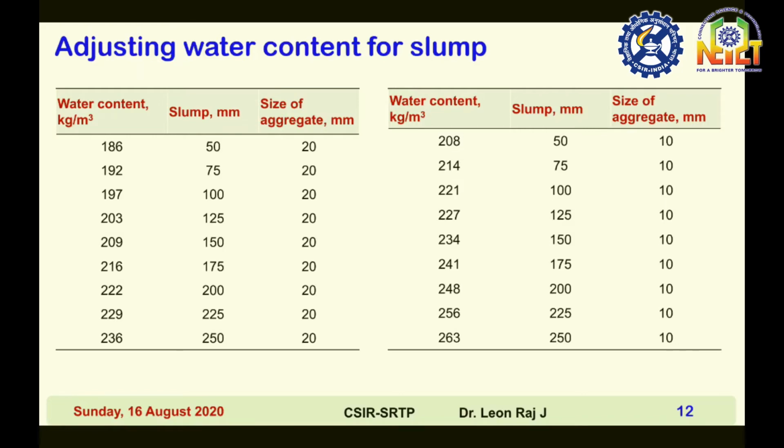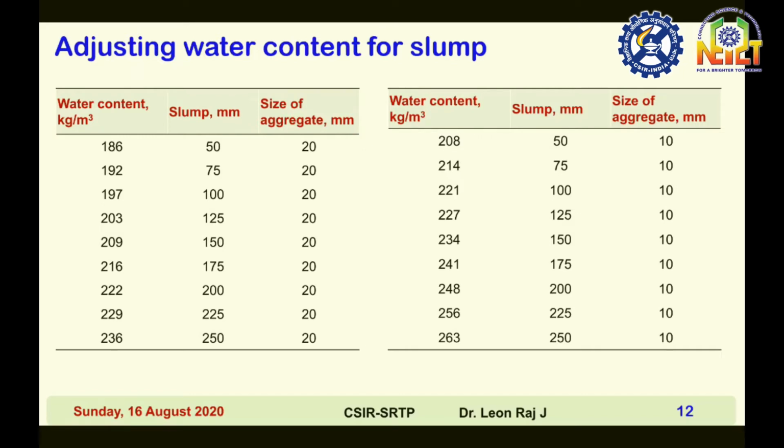For 197 kilogram per meter cube, the slump value is 100 mm. For a slump value of 120 mm, it is 203 kilogram per meter cube. For 150, it is 209 kilogram per meter cube. Likewise, it increases. And this is the same for table 2 for a size of aggregate of 10 mm. Here the starting value is 208 kilogram per meter cube.